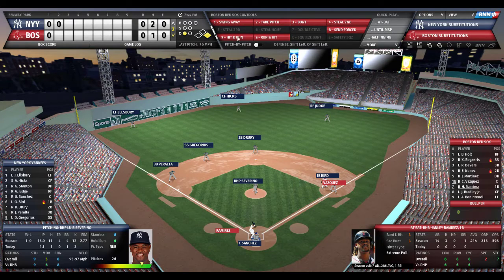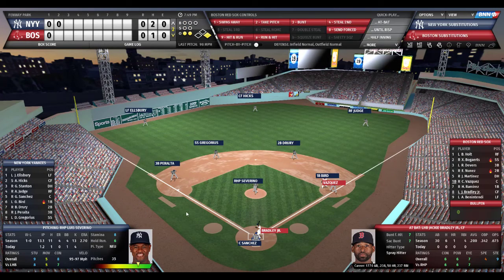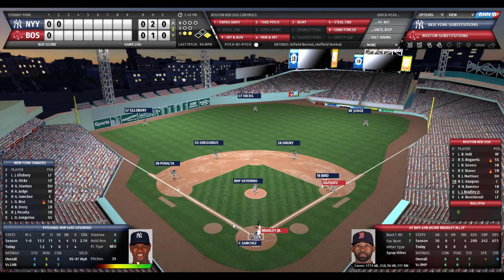So 1 out, 1 on. Here's the pitch to Hanley Ramirez. And Ramirez goes down on the full count swinging. Missed the fastball there. That was 98 miles per hour by Severino as he cranked it up. So with 2 outs, Vasquez, who's being held on at first by Bird, will be off on contact. Here comes Jackie Bradley Jr. Bradley Jr. is struggling with the stick a bit. .200 with 1 homer and 4 RBIs. He's a left-handed batter with above average contact and power and a 7 out of 10 eye.